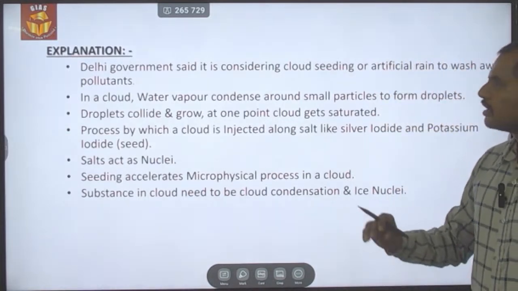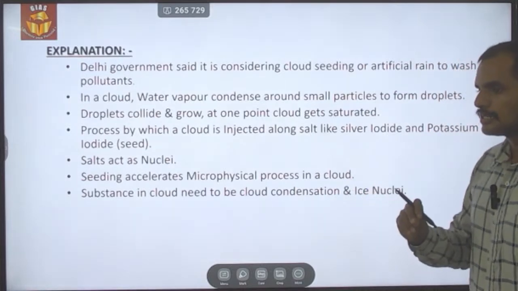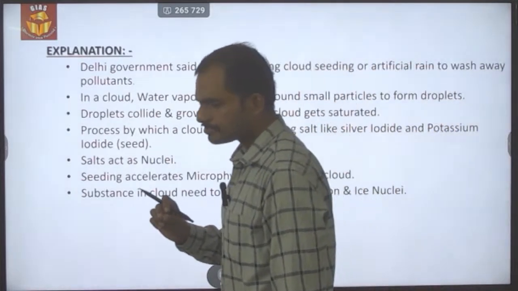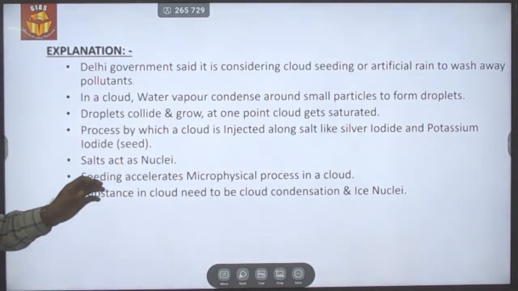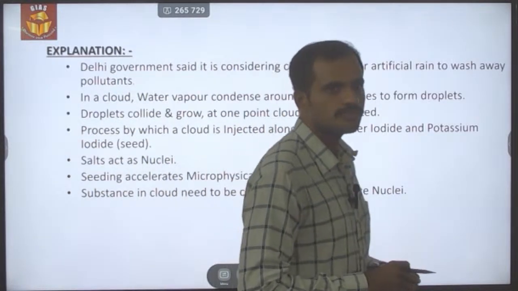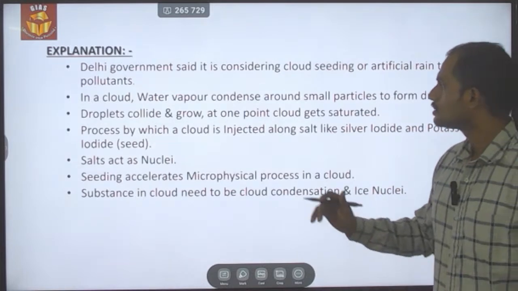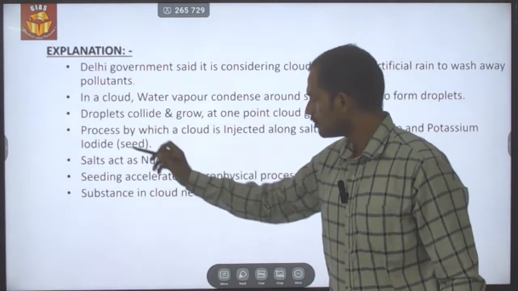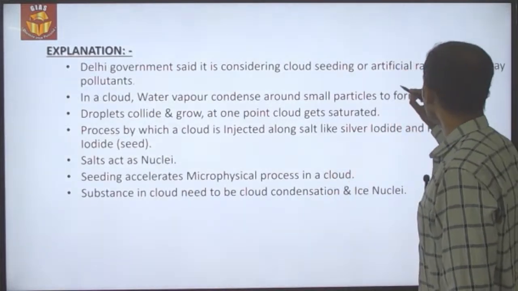In a cloud, water vapors condense, and that condensation will reach a level where the weight of those droplets will be very high, so that they get released from the atmosphere and reach the ground of the earth. The droplets will be forming around a nuclei, that is a particle.